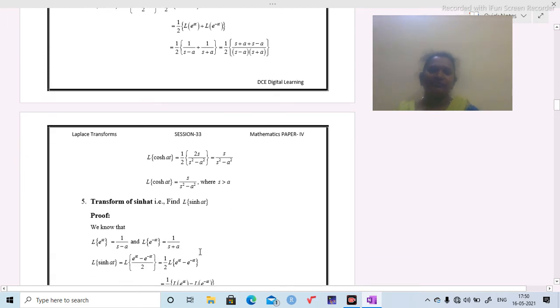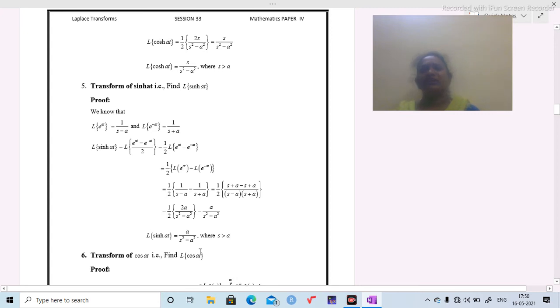Next we are going to find out the Laplace transform of sinh at. Here also we need three formulas, that is the Laplace transform of e power at, 1 by s minus a, the Laplace transform of e power minus at, that is 1 by s plus a, and also sinh at can be written as e power at minus e power minus at by 2. So by using the linear property, here also we can take 1 by 2 outside. Then we are going to get 1 by 2 into L of e power at minus e power minus at.